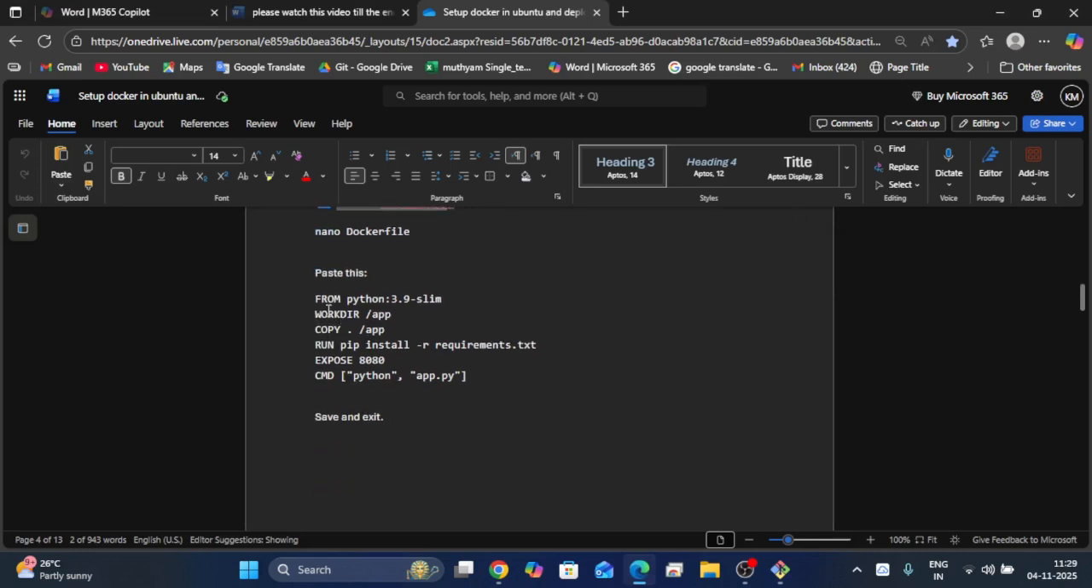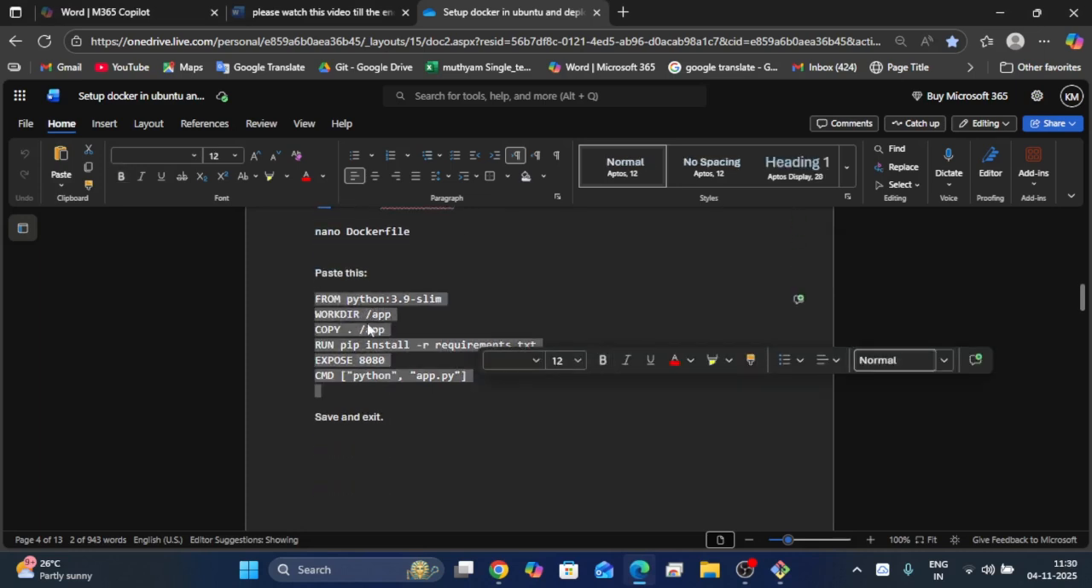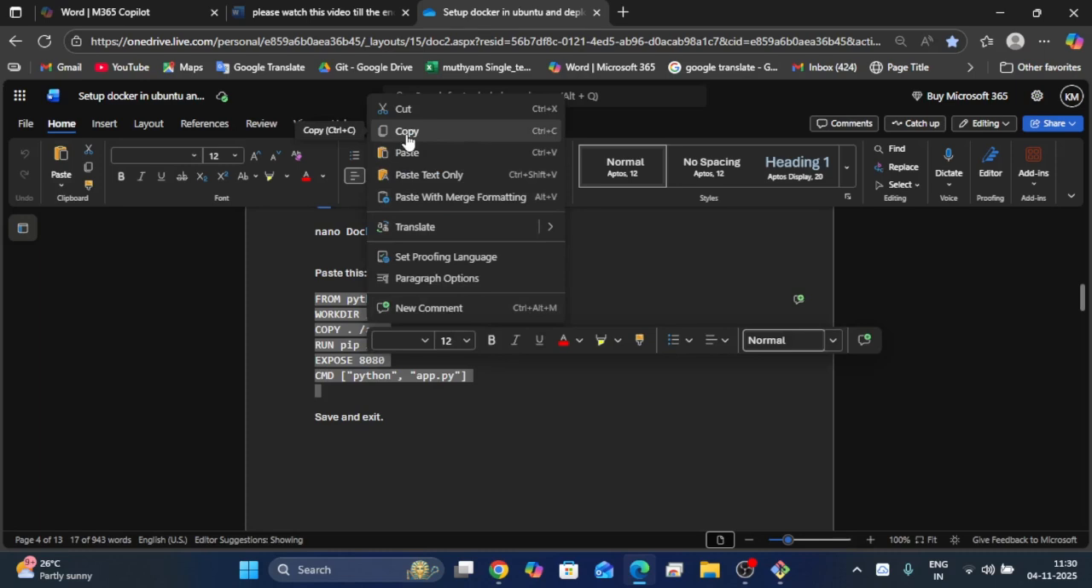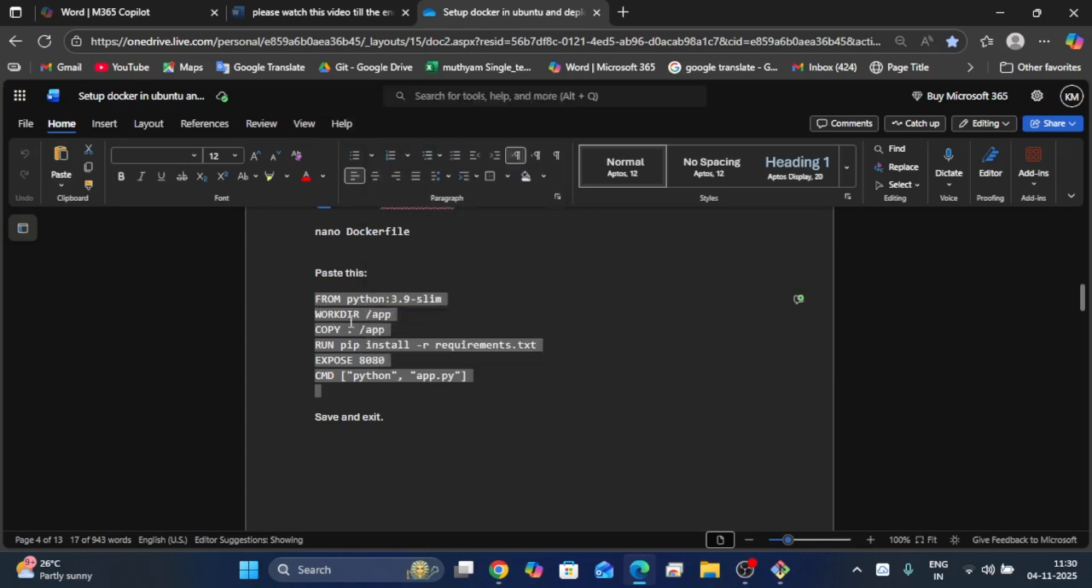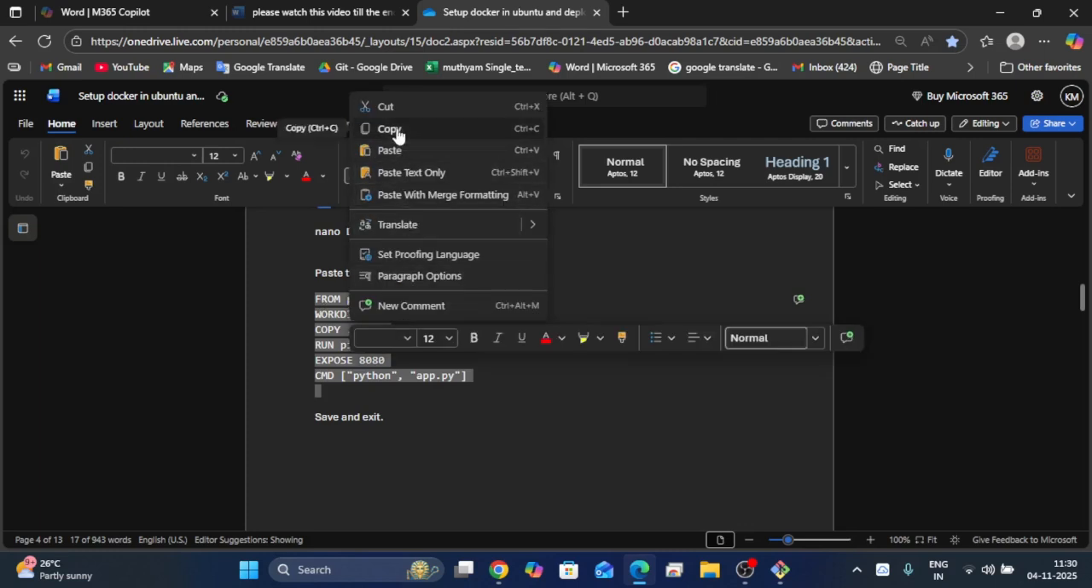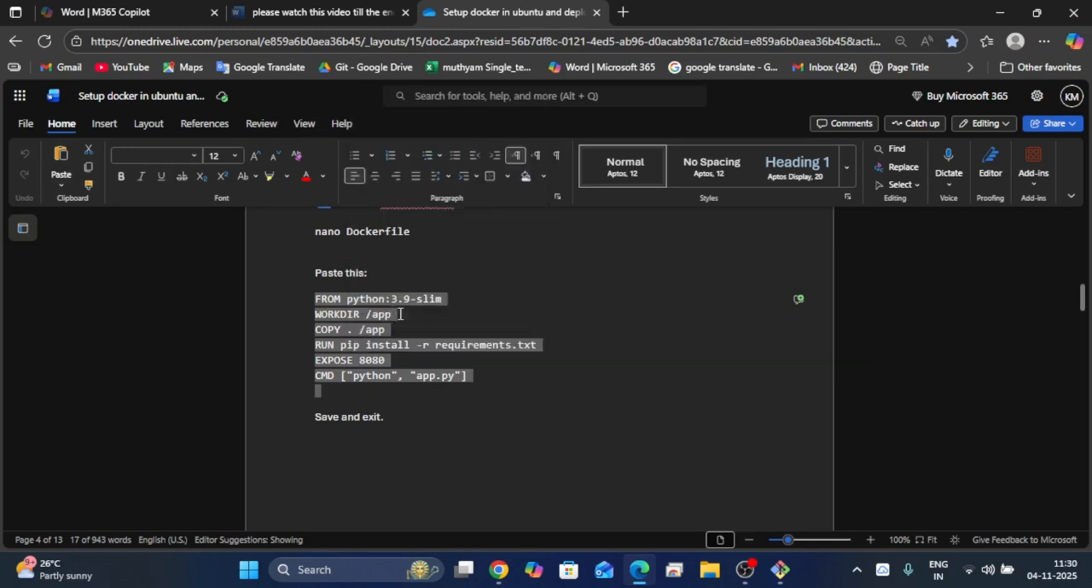If I write the Dockerfile, FROM python 3.0, the code is available here. Just copy, because it will take time to type the syntax and instructions, so that's why I'm using copy and paste. In your case, you have to type it yourself. It would be very helpful for practice, and when you practice, you can easily remember the instructions.